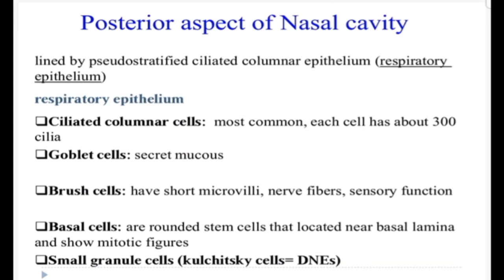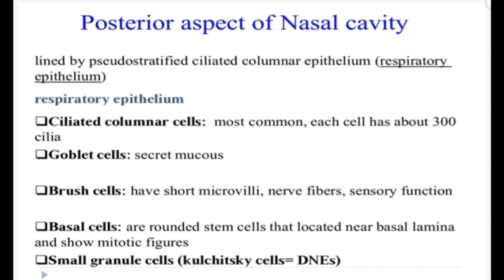There are ciliated columnar cells, goblet cells, brush cells, basal cells, and small granule cells. The ciliated columnar cells are 30% of the cell population, and they constitute the most common cell type of the respiratory epithelium. Each columnar cell bears about 300 kinocilia on its apical surface, and their function is to push the mucus which is present over the surface of the mucosa, and this mucus is coming from the other 30% of cells, which are known as the goblet cells.